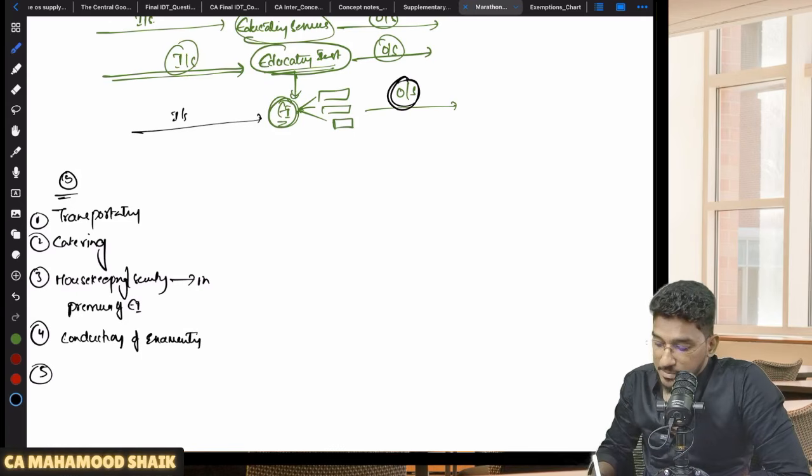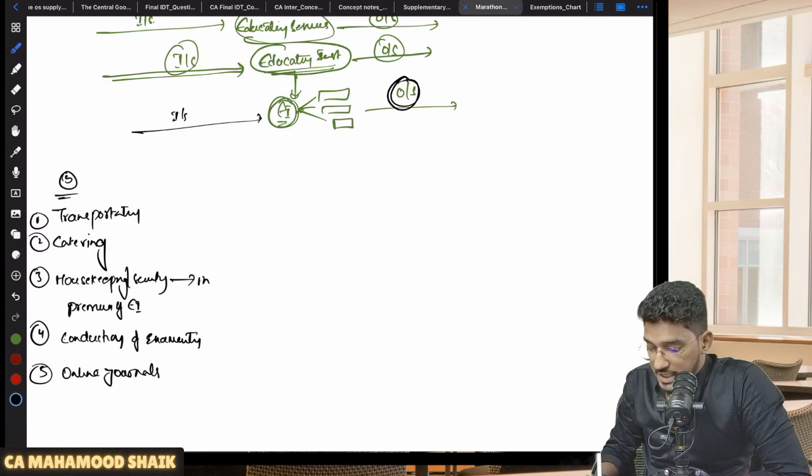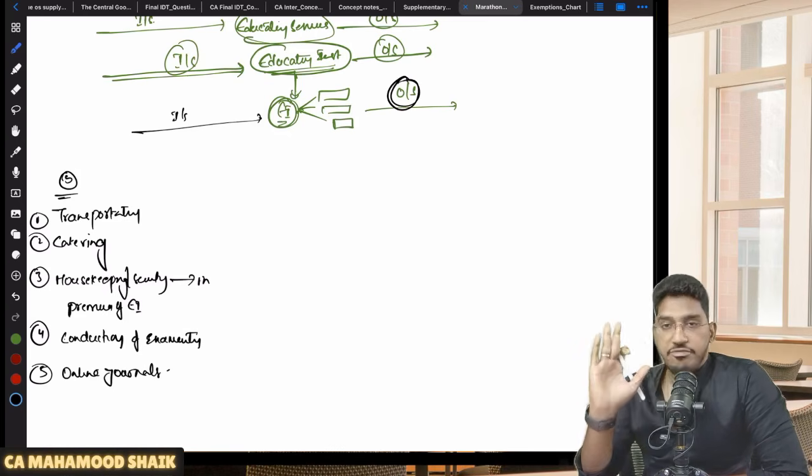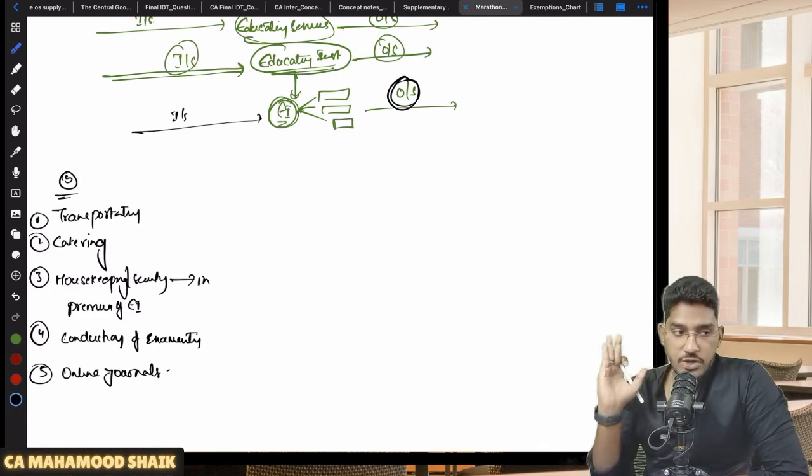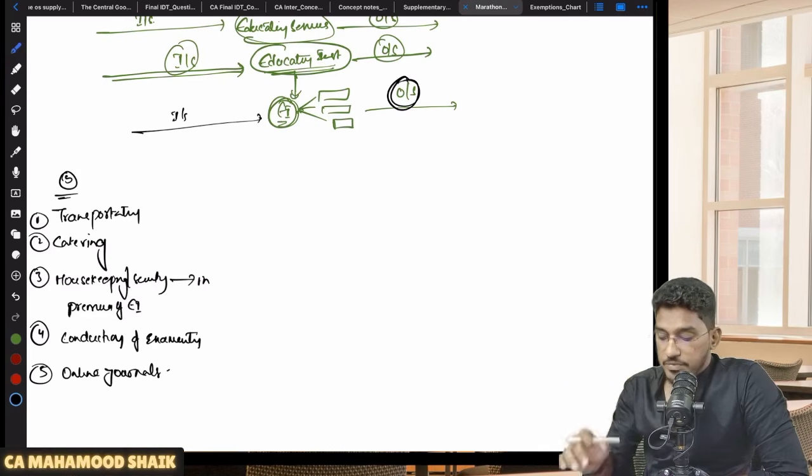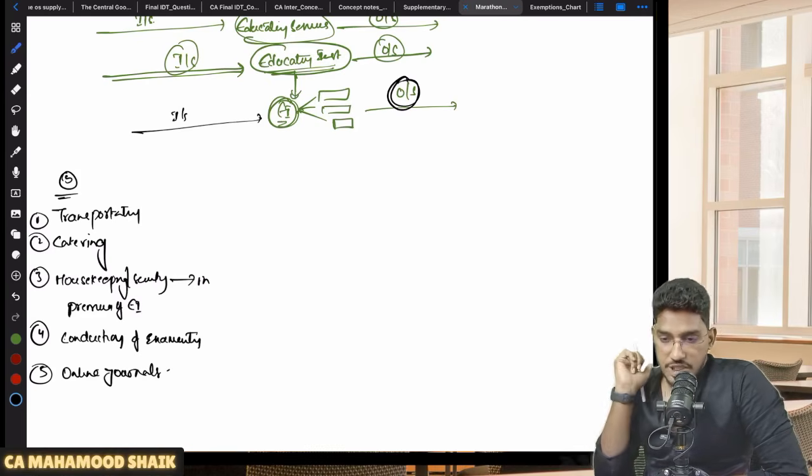Then the last one, supply of online journals and periodicals. So like that, 5 input services which are provided to an education institution are exempted. But all these services are not exempted for all kinds of education institution.